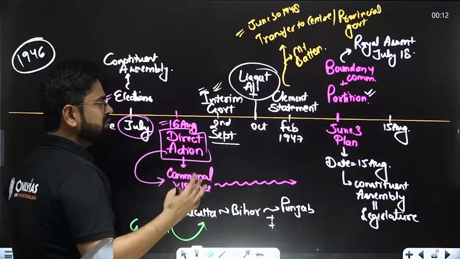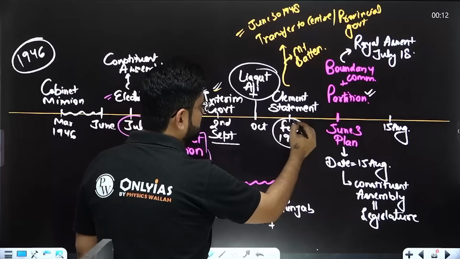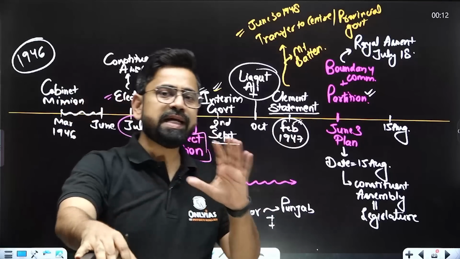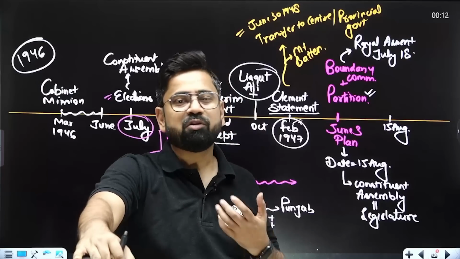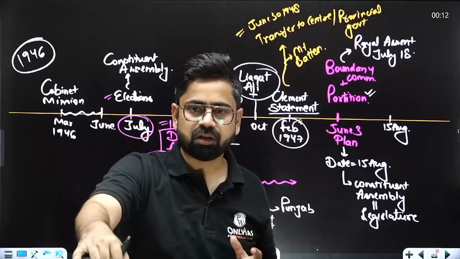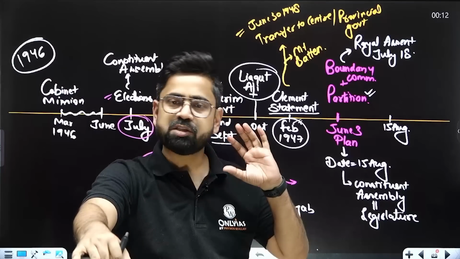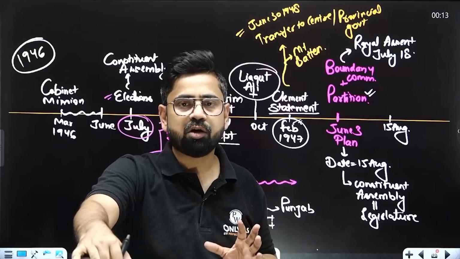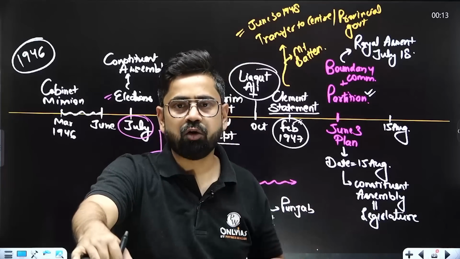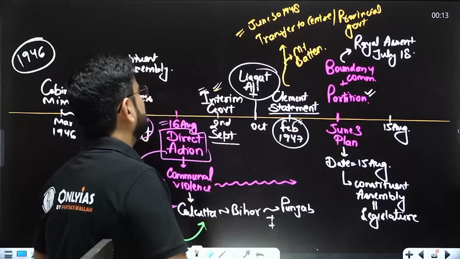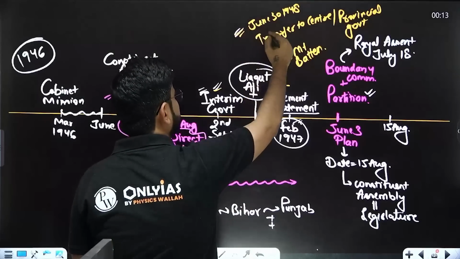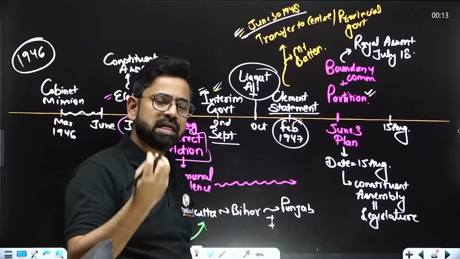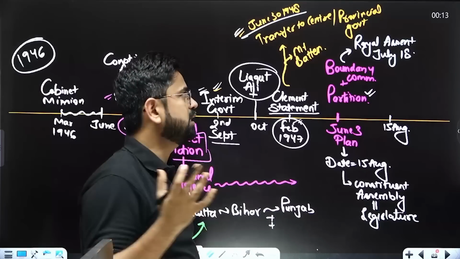The surprising statement came in February 1947 when Clement Attlee said that now we are putting a date to the transfer of power. See, it was anyway very clear that they are going to transfer the power, very much clear in the cabinet mission itself. They were not haggling, they were not delaying. They wanted us to figure out how we want this. Right, so by June 30, 1948, he gave us a date as well. The date was an ultimatum that by this date we have to transfer power anyhow.